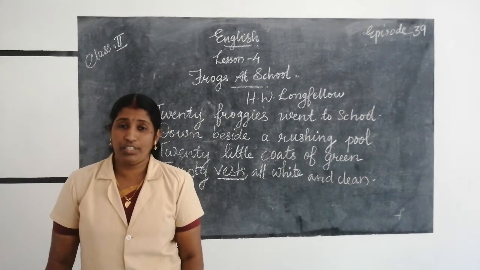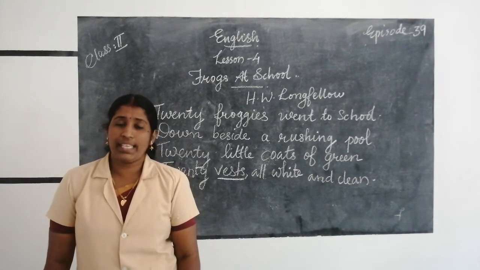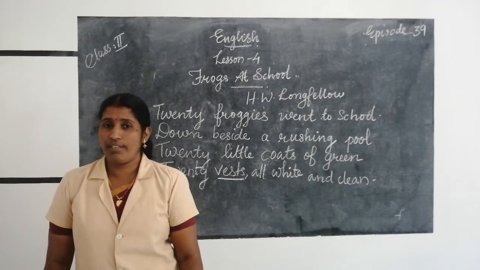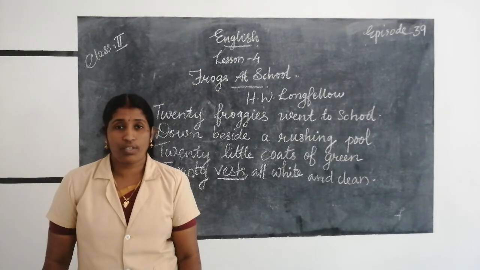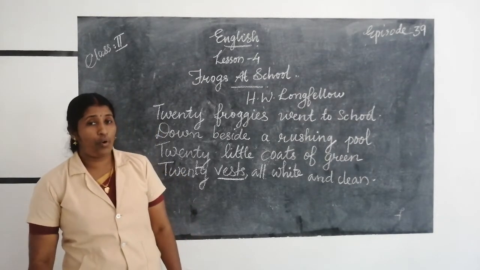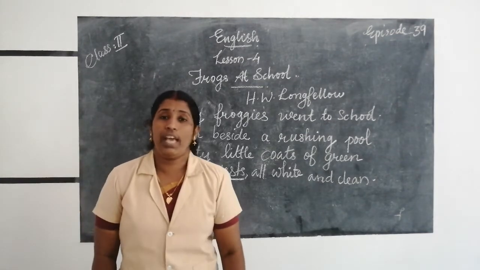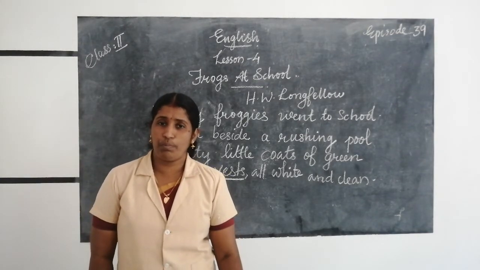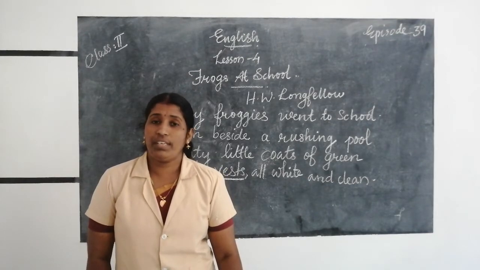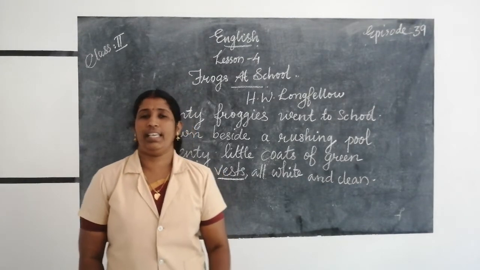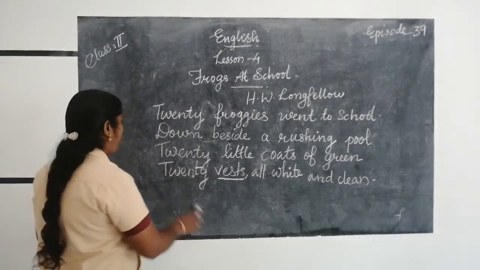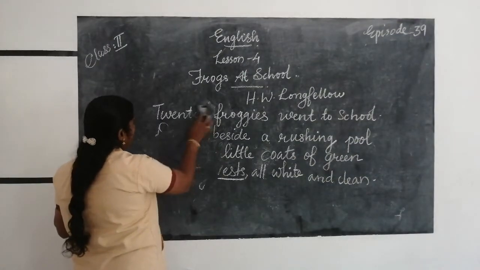20 froggies went to school. Down beside a rushing pool. 20 little coats of green. 20 vests all white and clean. Once again, 20 froggies went to school. Down beside a rushing pool. 20 little coats of green. 20 vests all white and clean. Okay, I hope all of you enjoyed the four lines. We are going to write the next four lines.